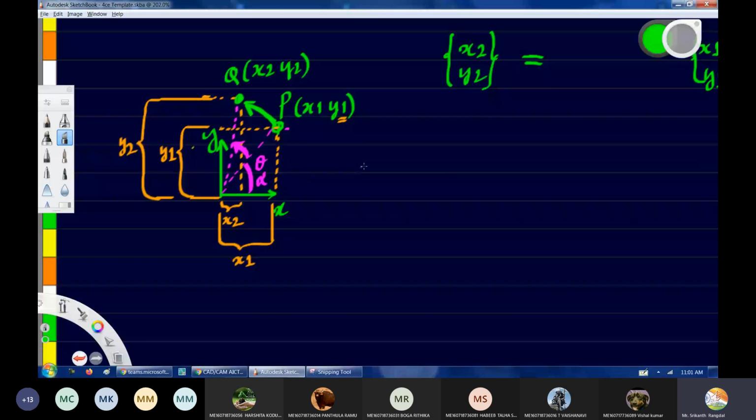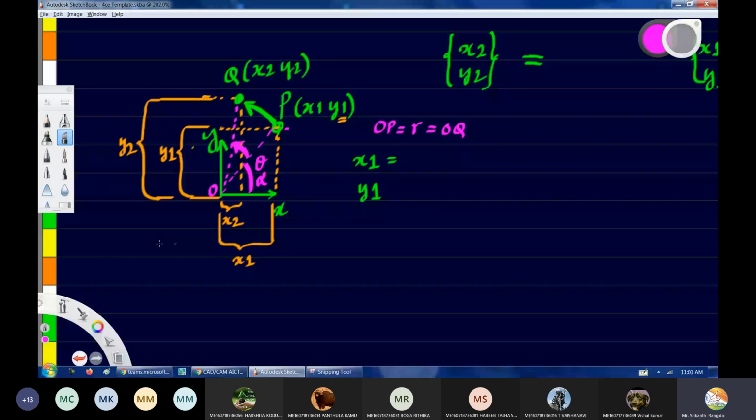So first let us define x1 and y1. The distance OP, let us write it as r. And that r is also equal to the distance OQ. Distance OP and OQ are both equal to the radius r.